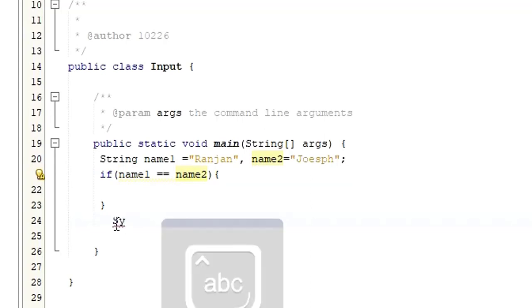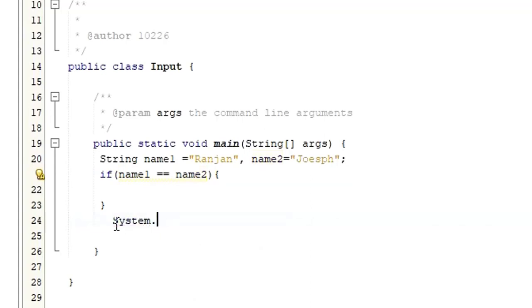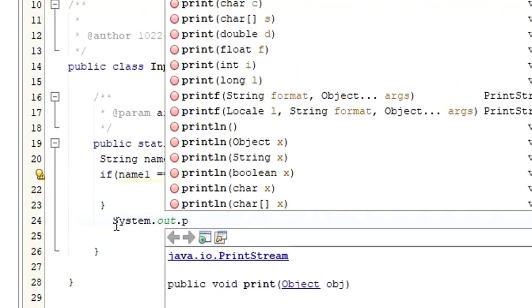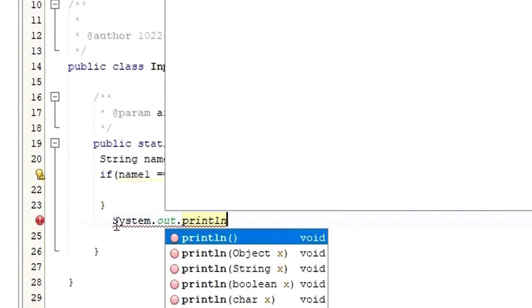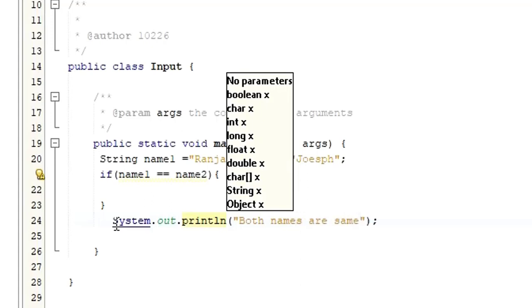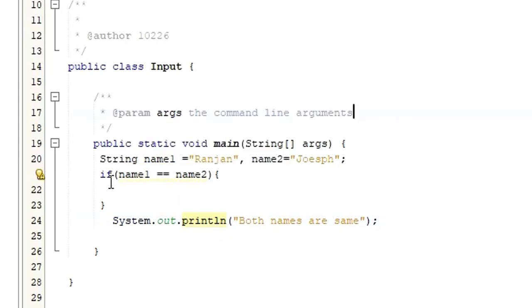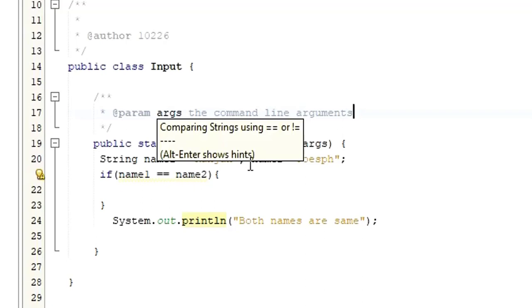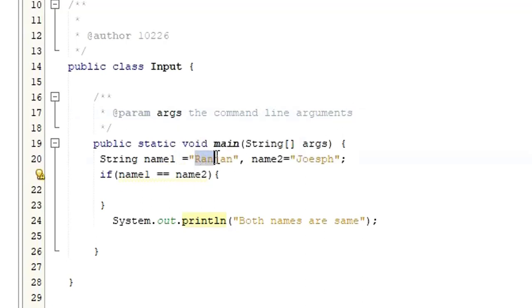Let me say System.out.println, "You're saying that both are same. Maybe both names are same," right? So now this if condition is going to check the condition. So what is the condition? name1 equals name2. So it's going to check. What is name1? name1 is Ranjan, name2 is Joseph. So name1 is not equal to name2. So in that case, this condition will fail.